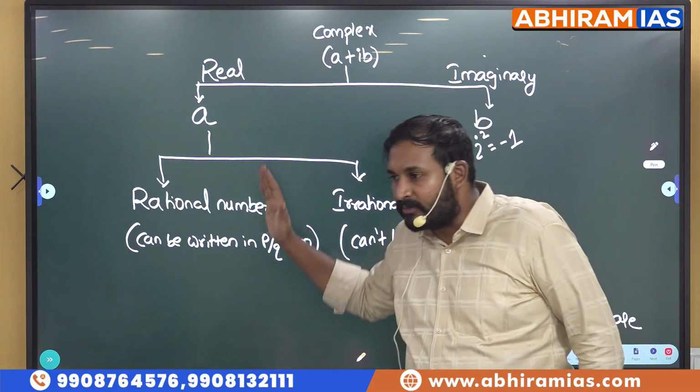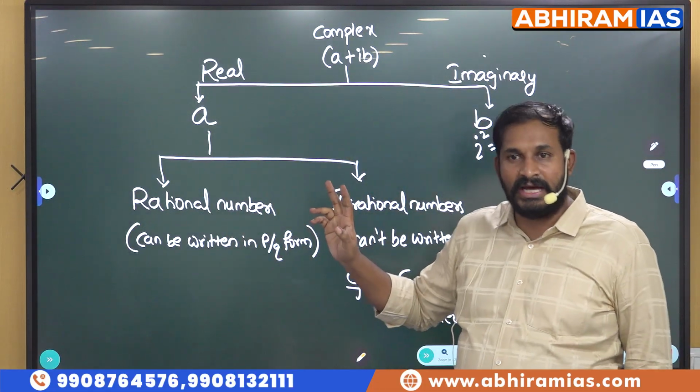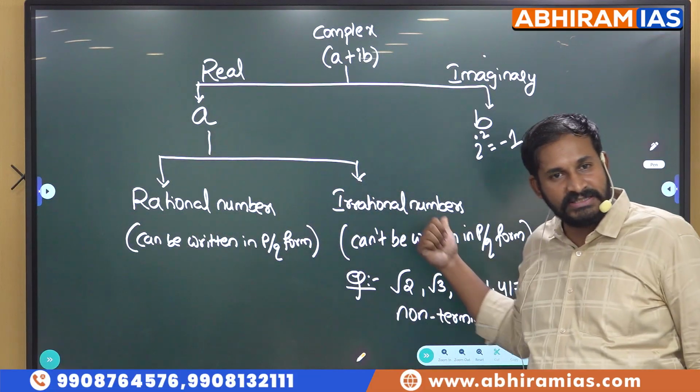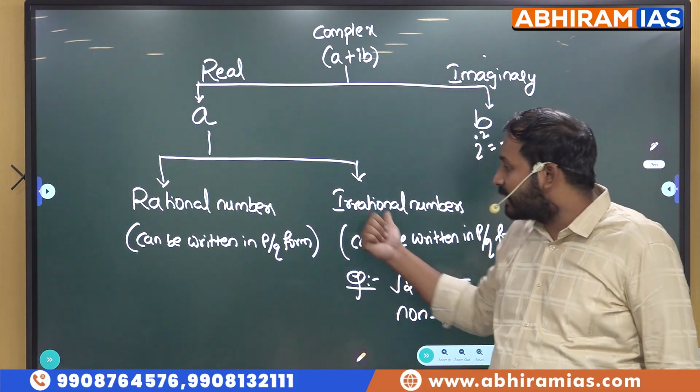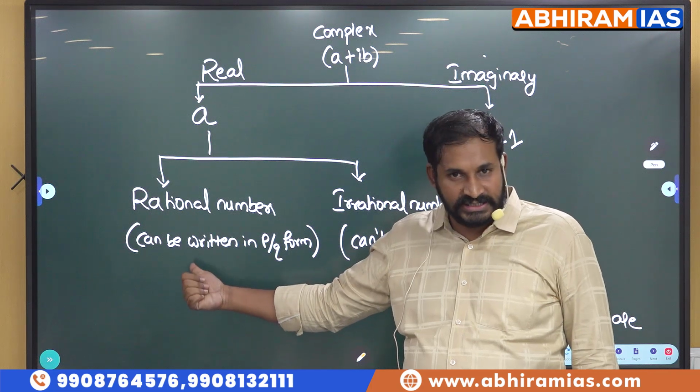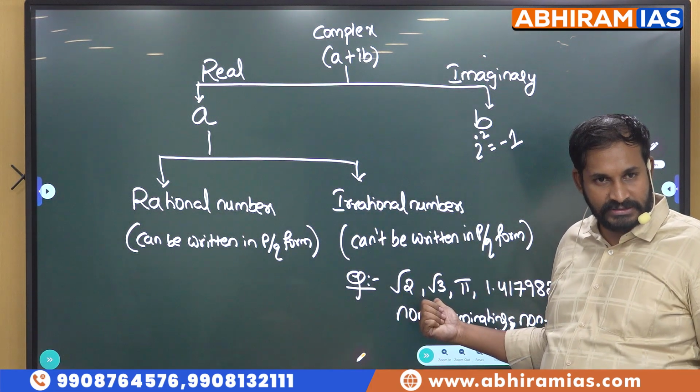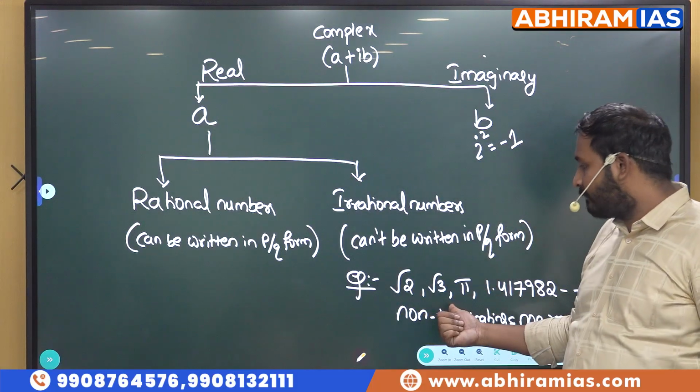Now come to this real portion. These real numbers are once again divided into two categories. One is rational numbers and the other one is irrational numbers. Which can be written as p by q, we call it rational numbers. Which cannot be written as p by q, we call it irrational numbers. Okay, now examples are root 2.